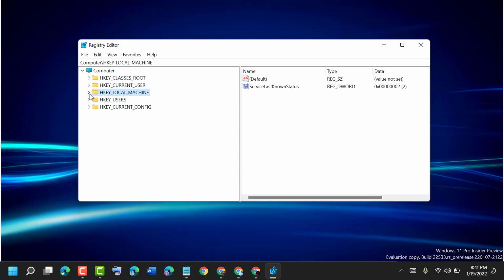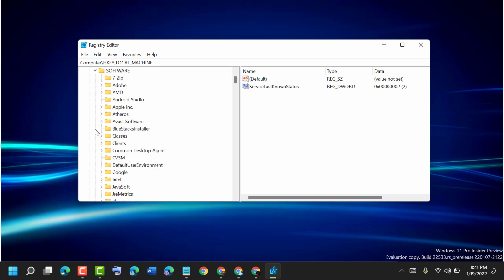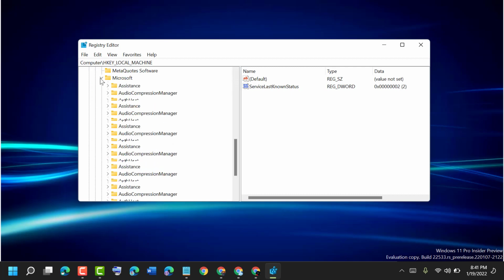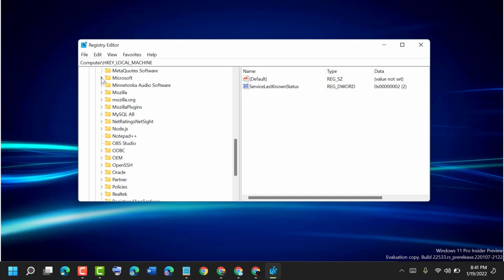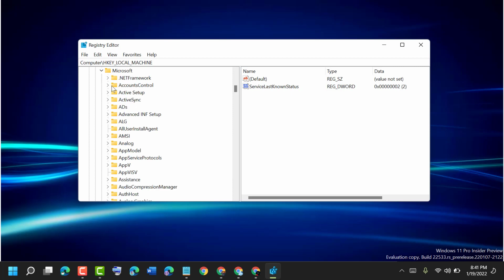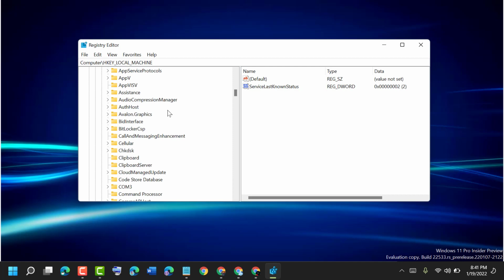Firstly, expand HKEY_LOCAL_MACHINE, then expand Software. Now in here expand Microsoft. Here you will see Microsoft, so expand it. Now in this list guys, you need to find COM32, and double click on it.